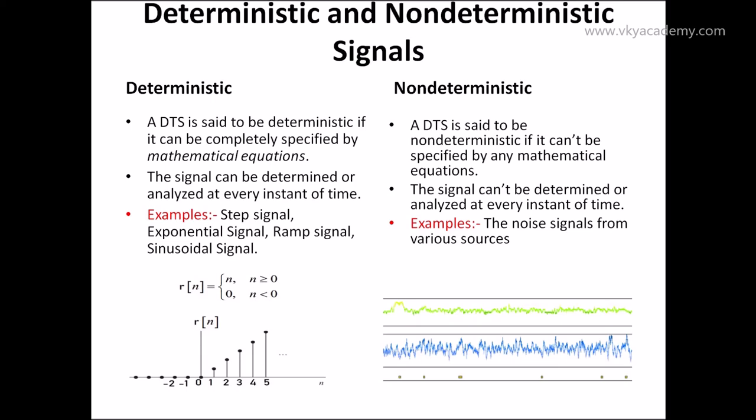So this is all about deterministic and non-deterministic signals. From the deterministic and non-deterministic portion, you will only get a 2 marks question in the semester examination, and very rarely do you get a question in the GATE examination from deterministic and non-deterministic signals.